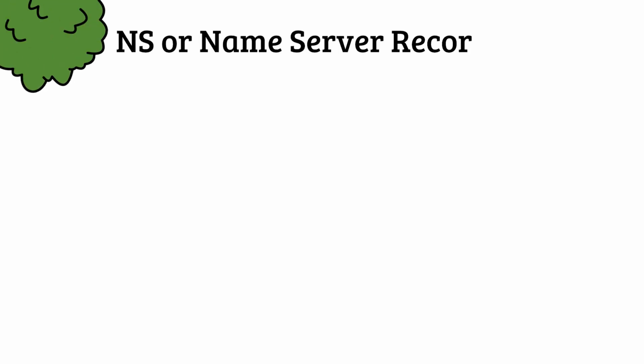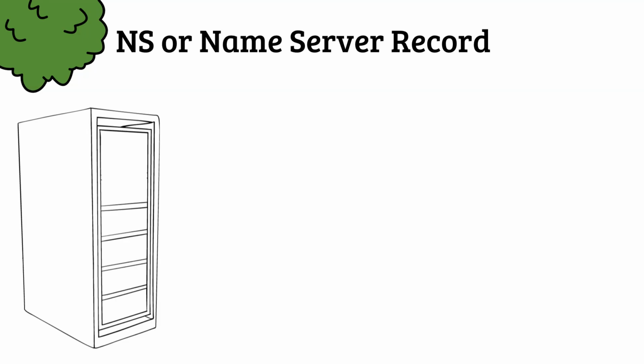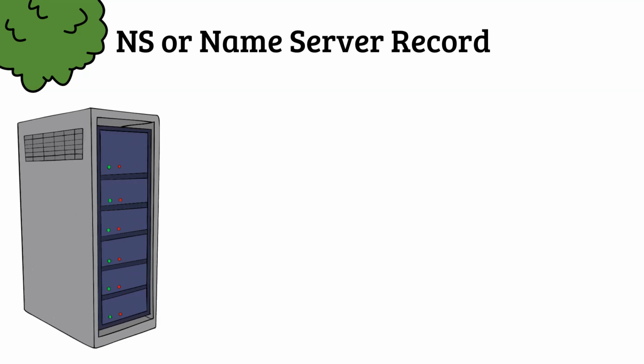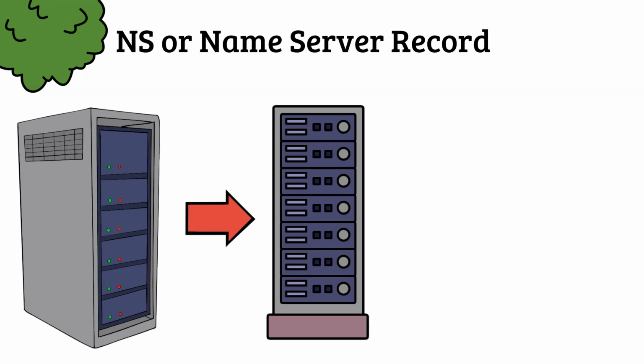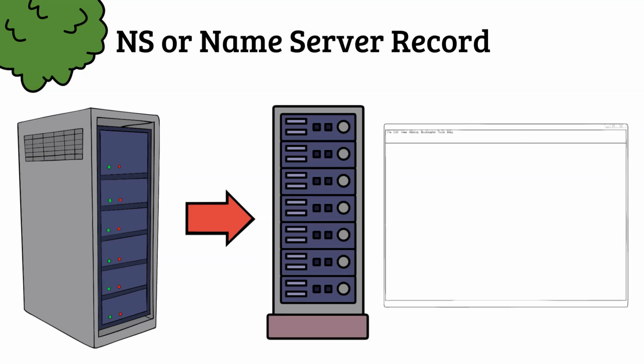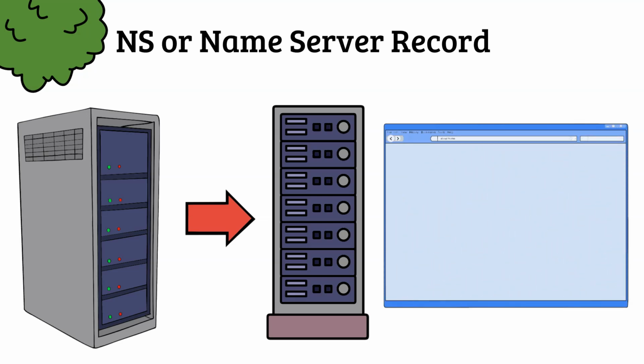Moving on, we have NS or name server record. This type specifies the authoritative DNS servers for a domain. It ensures queries for a domain are directed to the correct DNS servers, meaning it directs internet applications, such as web browsers, to the location where they can retrieve the IP address for a domain name.